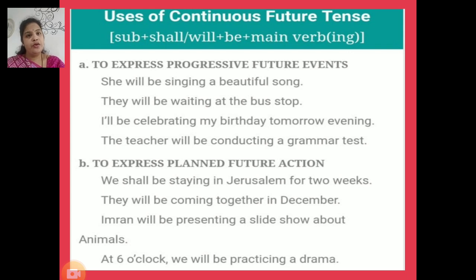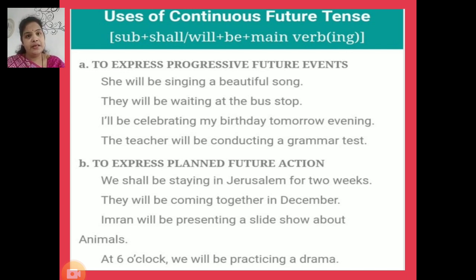Now, uses of continuous future tense. Whenever we utter this word continuous, it shows us progressive action. Now, the structure of continuous future tense is subject plus shall be or will be plus main verb with ing form and then object. Continuous future tense is used to express progressive future events.